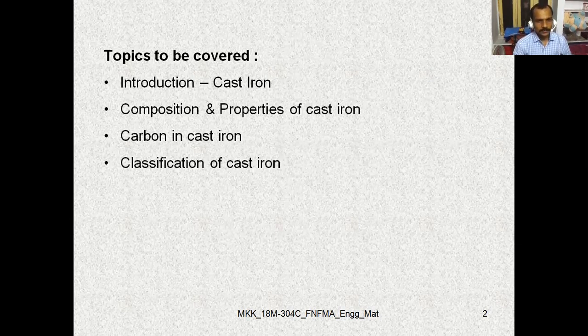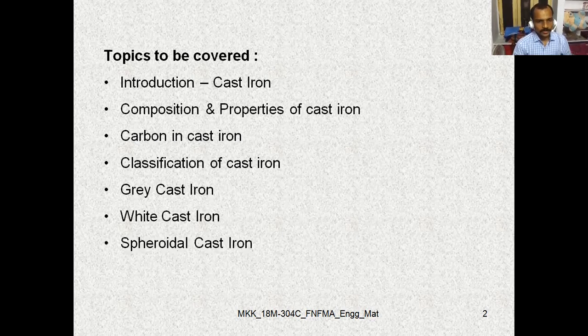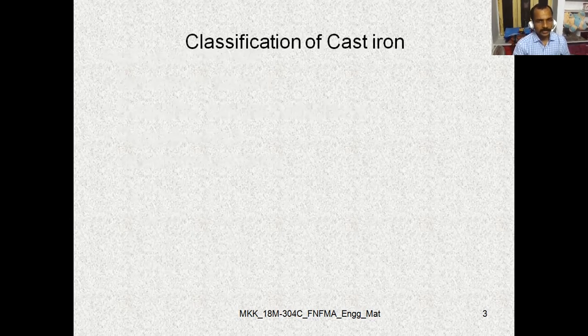After classification of cast iron, let us have a discussion on the types of cast iron in very detail, starting with gray cast iron, white cast iron, spheroidal cast iron, malleable cast iron, etc. So let us start with the classification of cast iron.